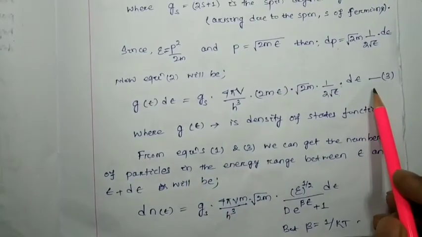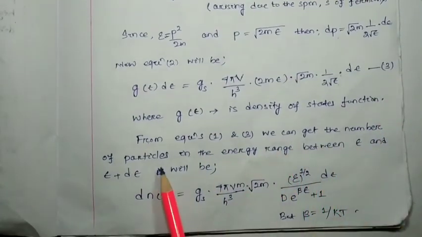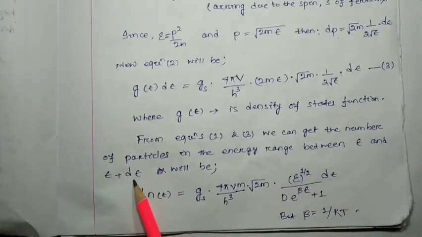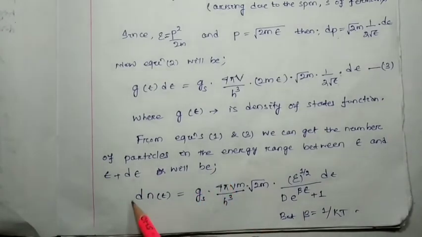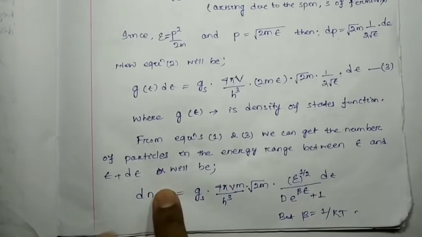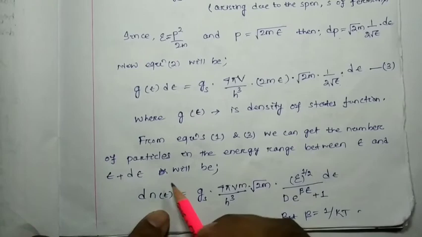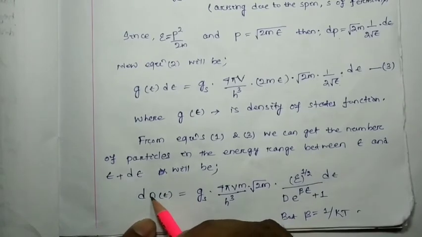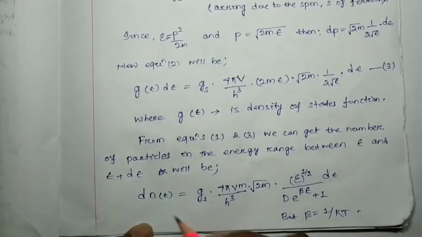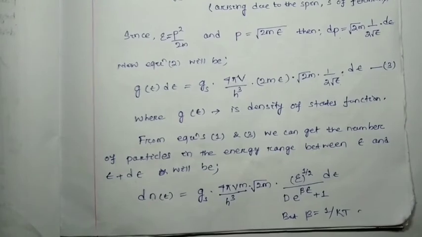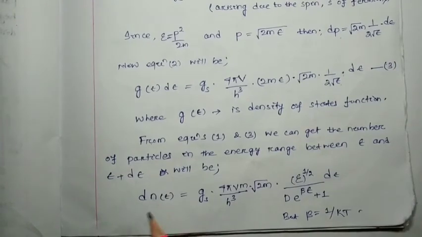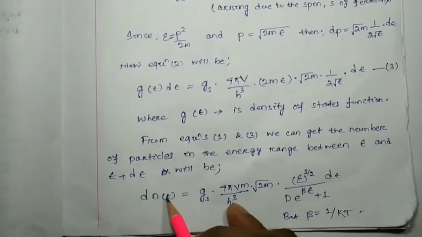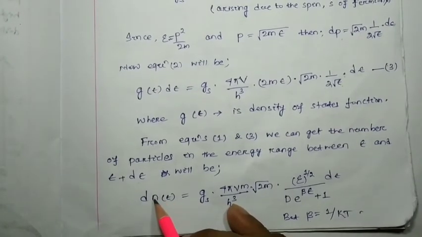and 3 we can get the number of particles in the energy range between epsilon and epsilon plus d epsilon, which will be how much? dn. See, here I have written dn, the number of particles between epsilon and epsilon plus d epsilon. Here epsilon is a function of n. Don't think that here it is multiplied with n. No, this is dn, but epsilon is the function of n. So dn of epsilon in bracket means n is the function of epsilon.